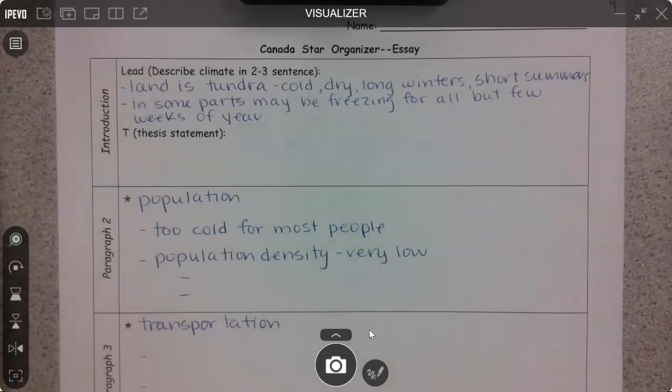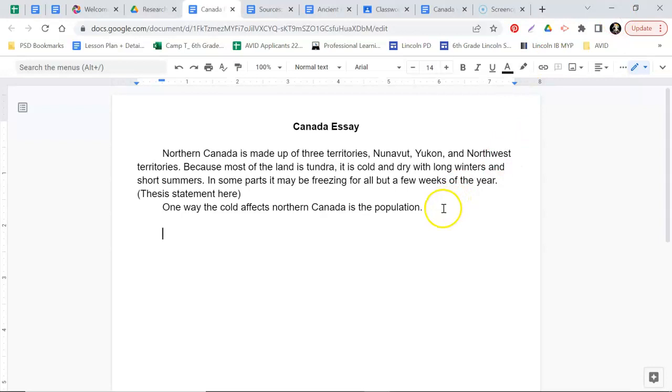Okay. So you're going to go back to your writing piece, and in the same paragraph from here, you're going to type out all the details you have about population in complete sentences in a way that makes sense. One thing to note is if I were you, I would have my research notes next to me while I'm doing this in case you want to clarify anything or add anything to it. So go ahead and use your plan and your notebook to write that paragraph about population. And when you're done, come back and we'll talk about one last thing, and then you'll be able to finish your plan.